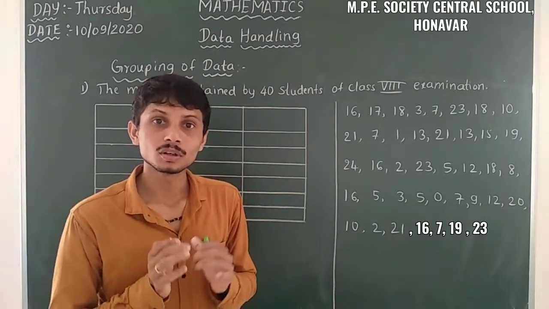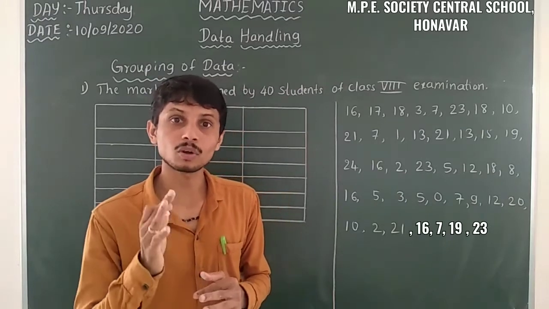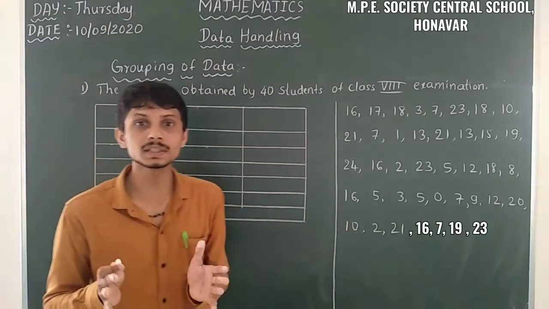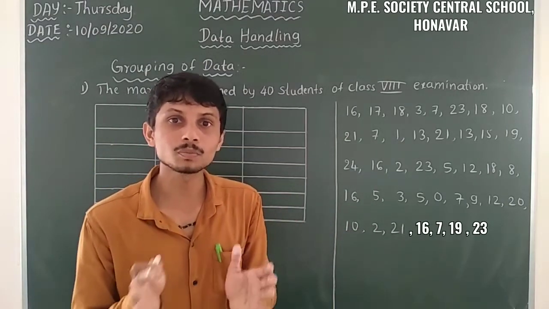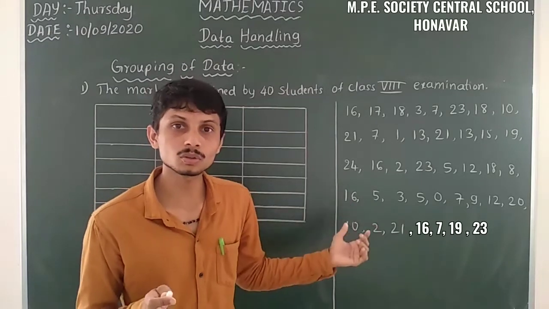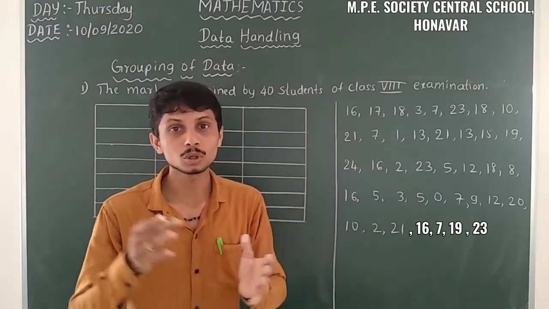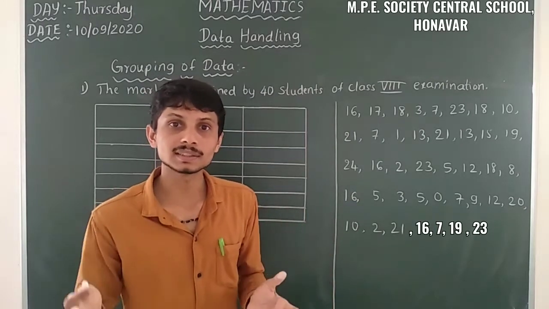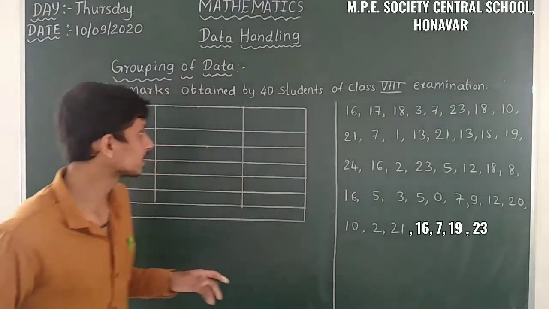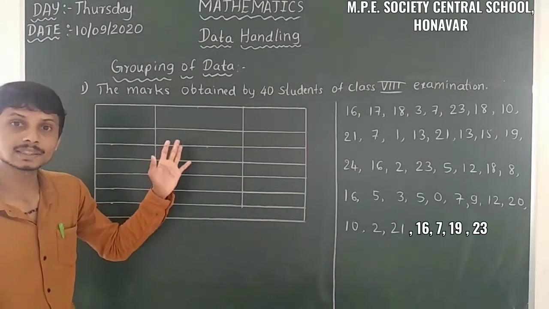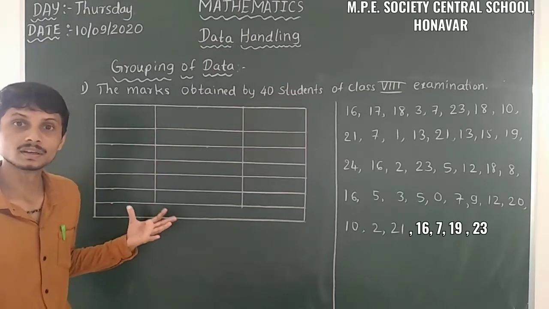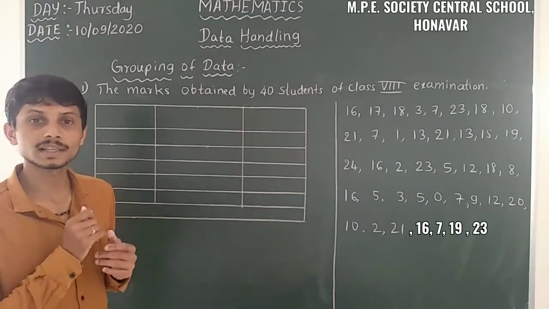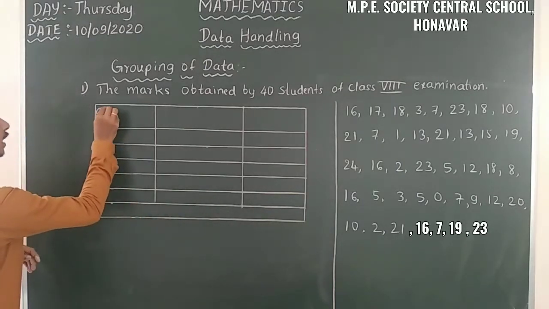We have to bother about that, we have to be aware of that. Okay, so let us discuss these things. Firstly we have to group the things. Firstly we take the smallest to the largest, that means 0 to 25, and here we have to take class intervals. Here we have to group the things, otherwise all is the same as the previous organizing data. Firstly, I will take the class interval.